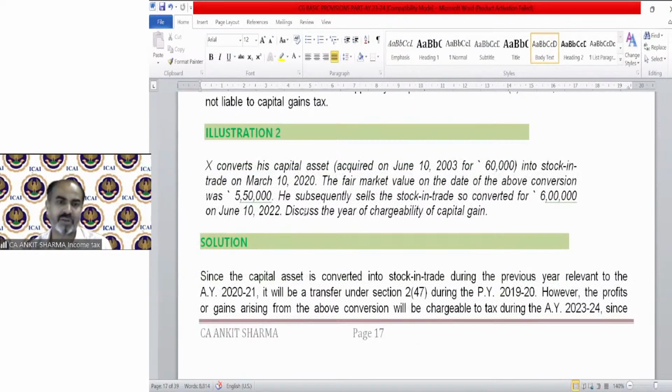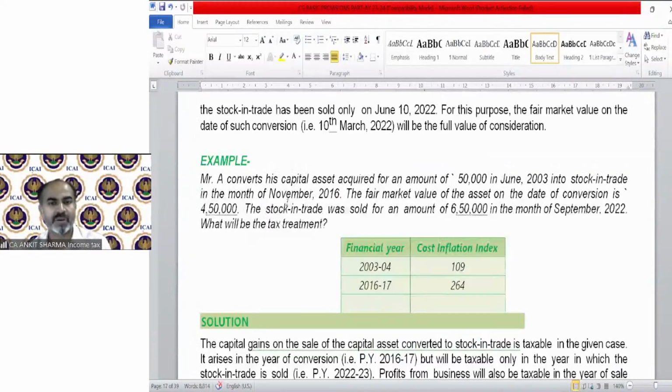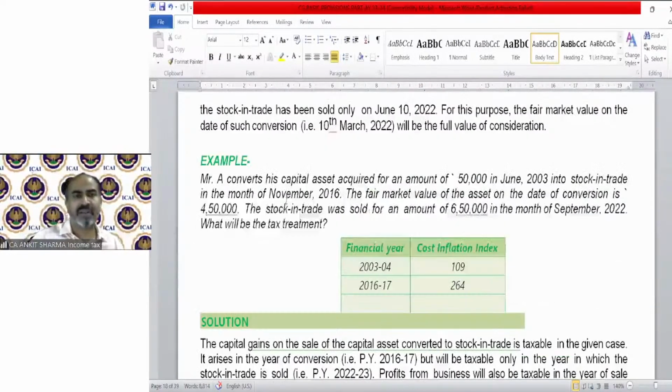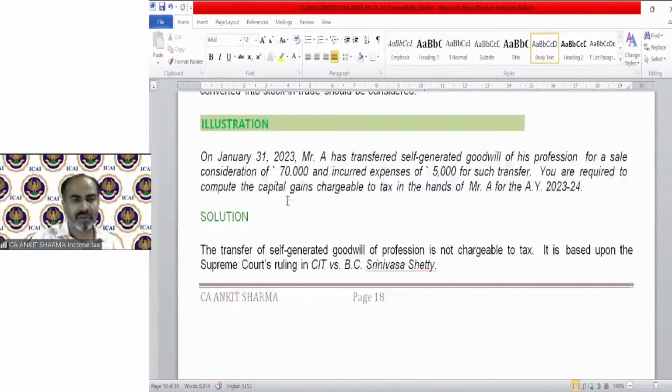You can solve illustration number 2 yourself. It's very simple. The solution has already been given below. And example 3. Okay, fine. I'll help you in solving.